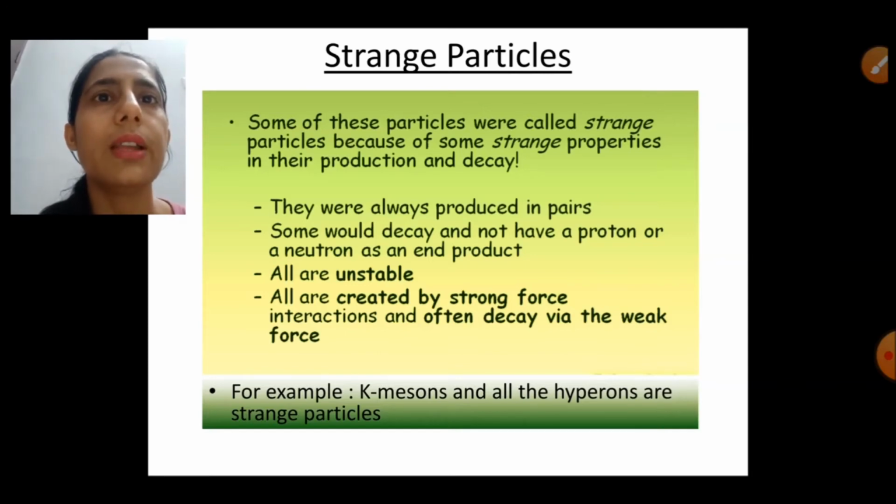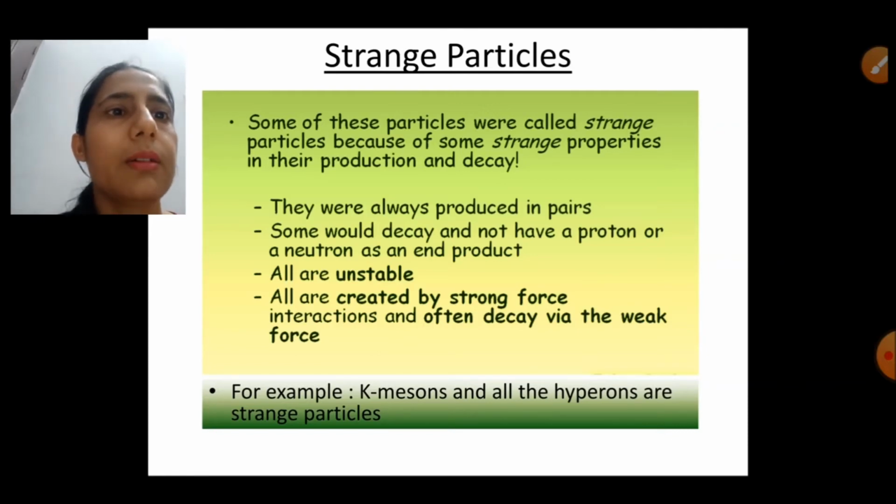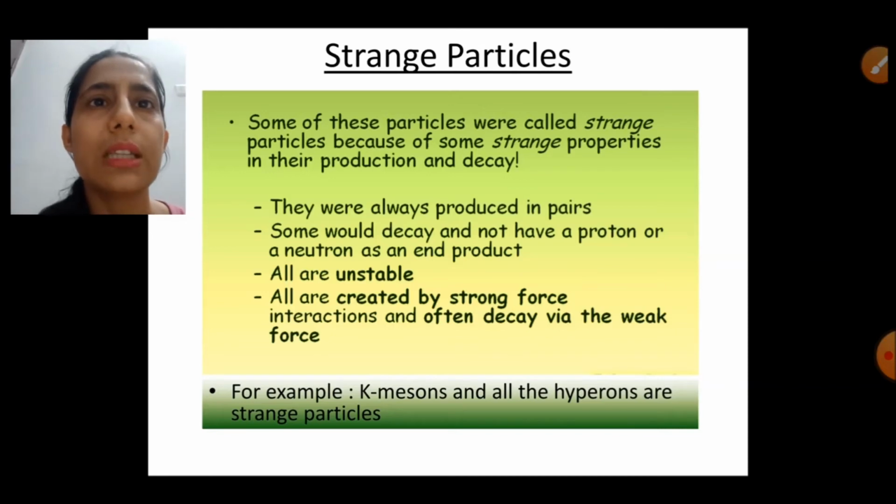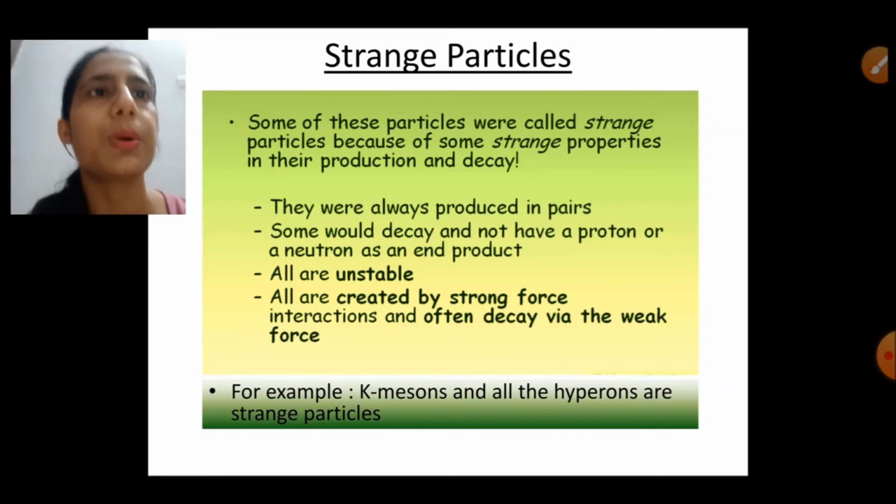When the strange particles are produced, there is not a single particle but actually 2 particles. So they are produced in pairs and they are unstable, means they can decay. For example, the K mesons in the meson family and all the hyperons. We have discussed the 4 types of hyperons: sigma, xi, omega and lambda. So all the hyperons and all the K mesons are strange particles.